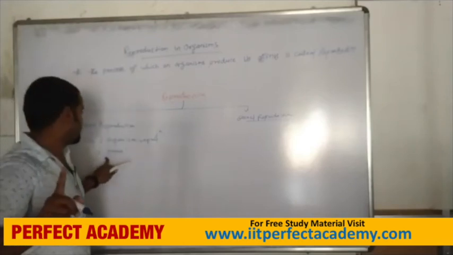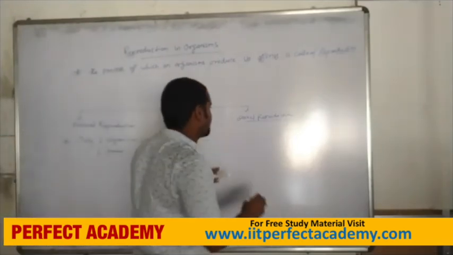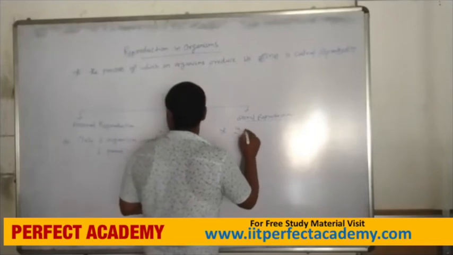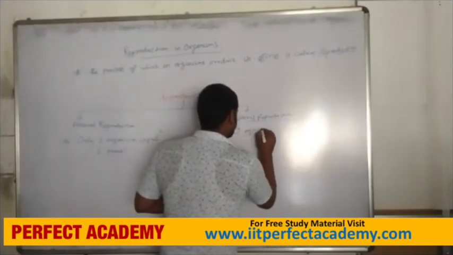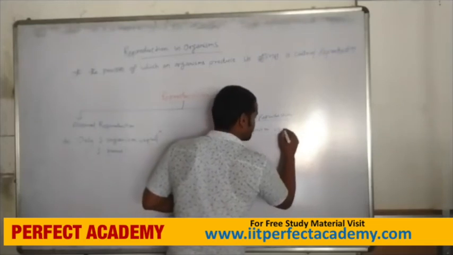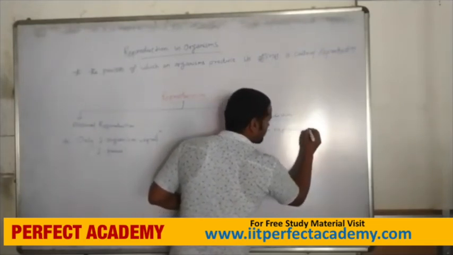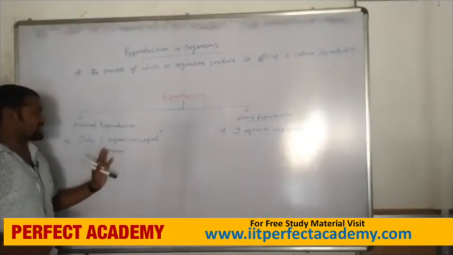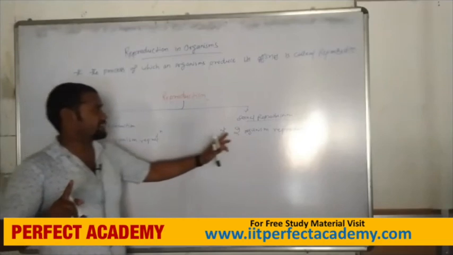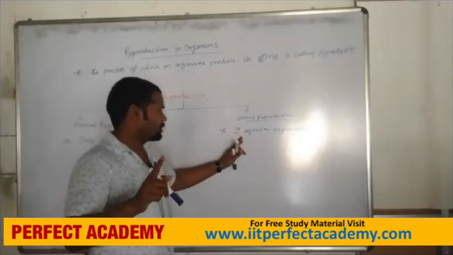Sexual reproduction needs two organisms, a male and a female, so two parents are required.